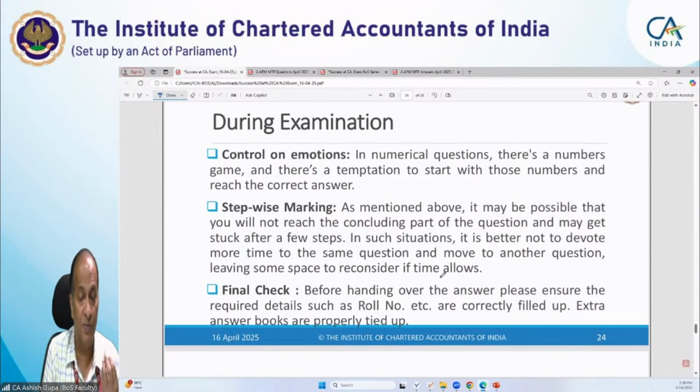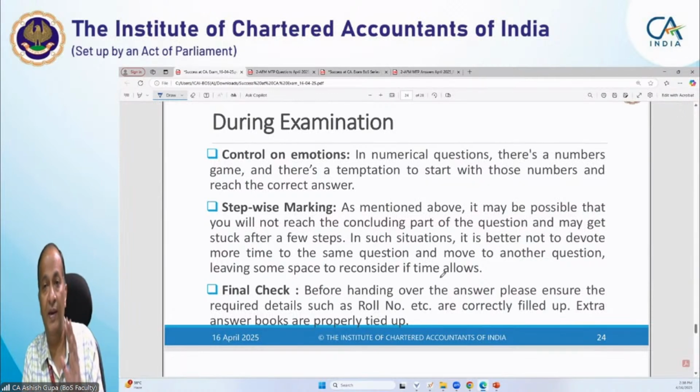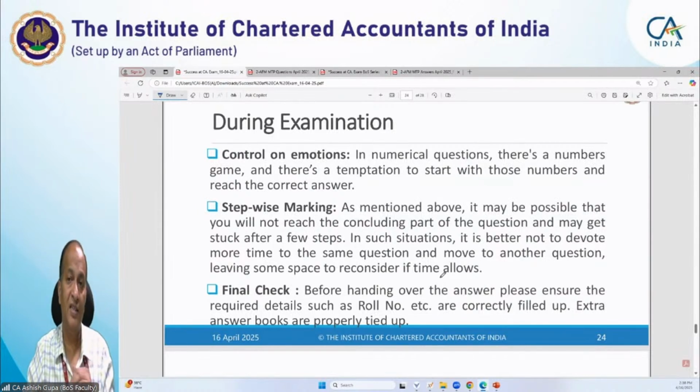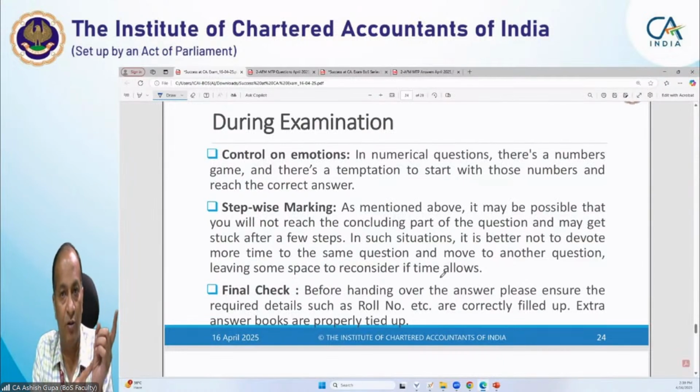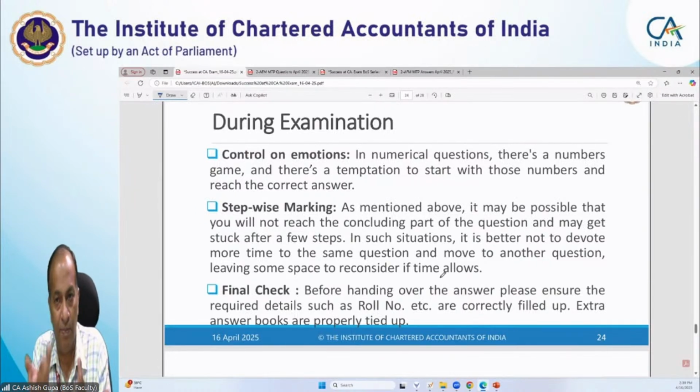Even it happens with me, since I have been handling this paper for more than 15 years. Even I face this problem. Sometimes the question paper comes to me, and in the study materials the discounting rate is 10%, but in the question paper it has come as 12%. I don't know what happens to my mind, but when I start solving the question, automatically I start using 10%.